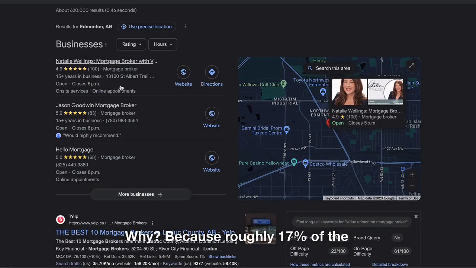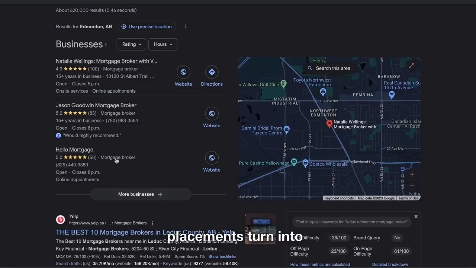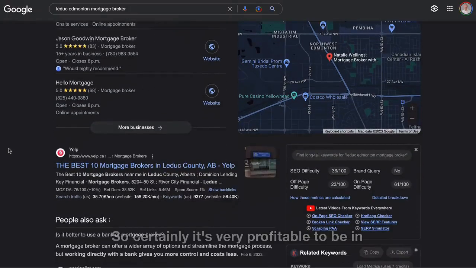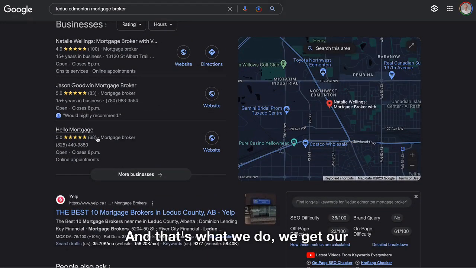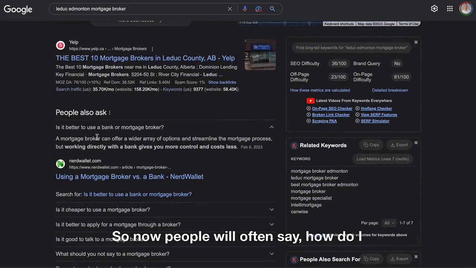Why? Because roughly 17% of the mortgage calls that come from these placements turn into actual mortgage deals. So certainly it's very profitable to be in the 3-pack on the map. And that's what we do. We get our clients listed there. Now, people will often say, how do I get on the front page?